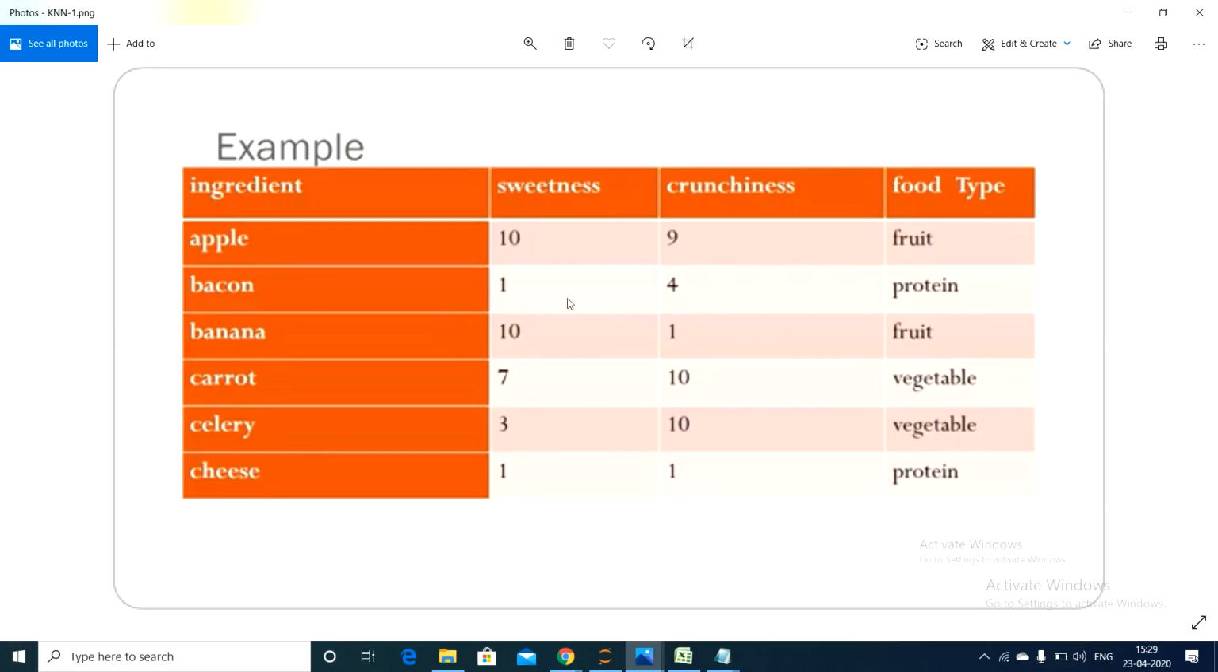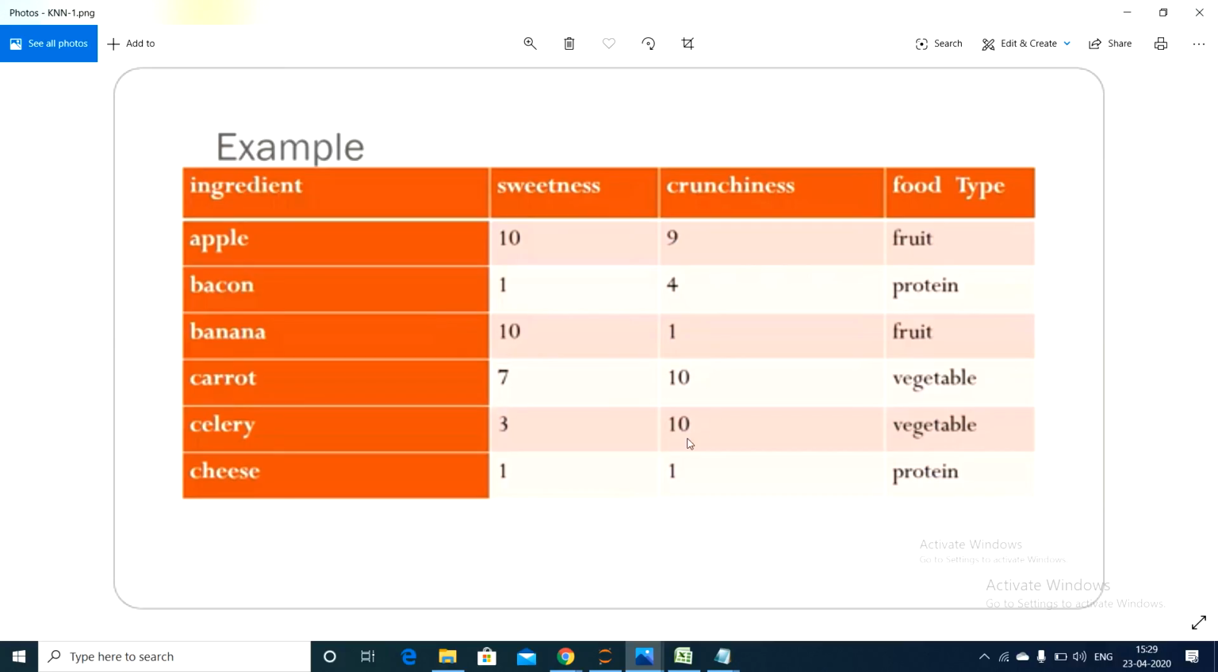Let us see banana. Banana sweetness is 10, crunchiness is 1. Then we can say it is a fruit. Let us assume that all the fruits with high sweetness get the category label fruits. So if the sweetness is high, we can say the food type is fruit.